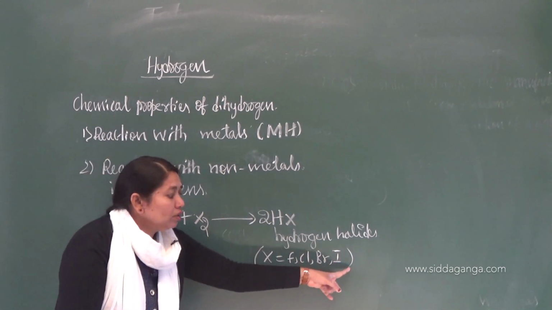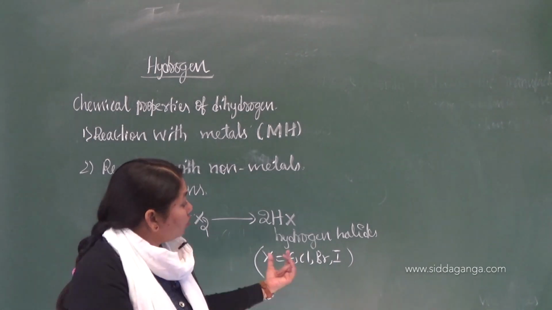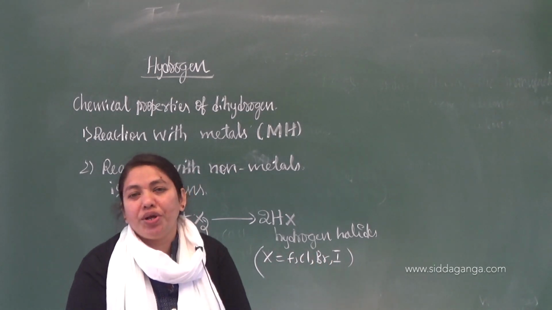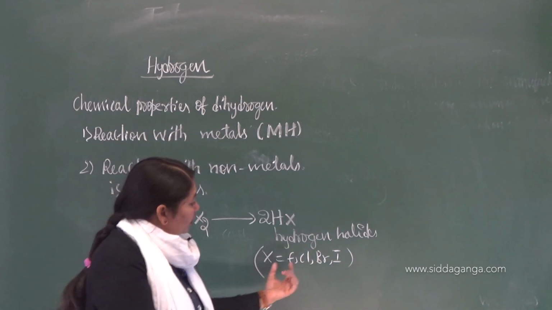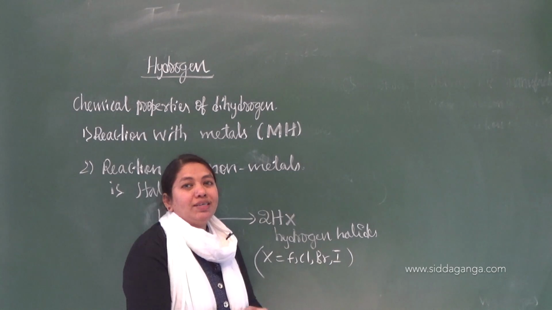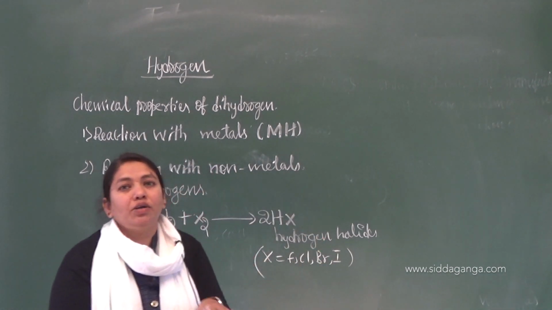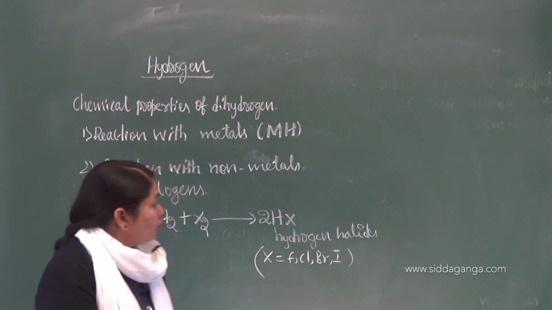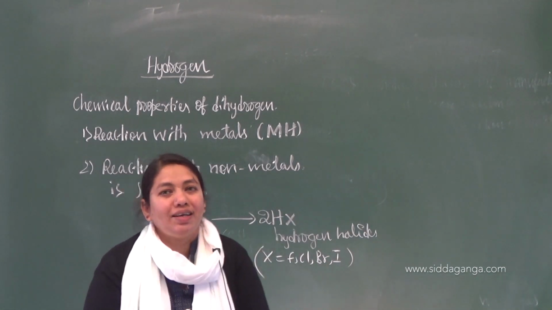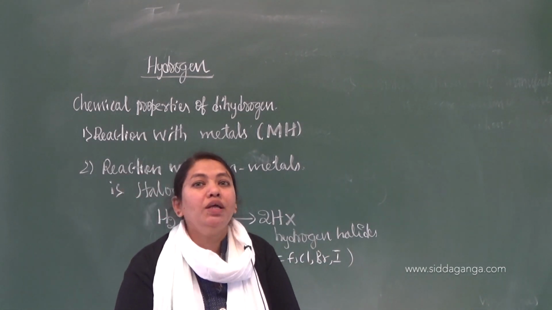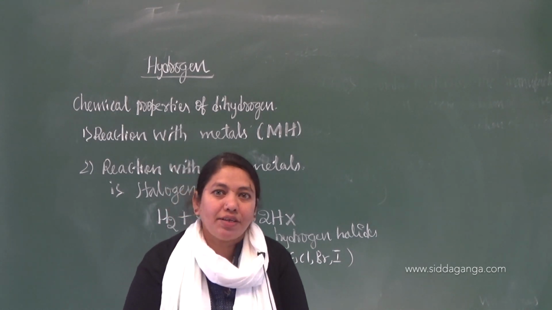If you go down the group, the reactivity decreases because electronegativity decreases. Fluorine is the most electronegative element, so it is highly reactive. But chlorine, bromine, and iodine, which is the least reactive of the halogens because of its lesser electronegativity. So for the reaction between dihydrogen and iodine, you need a catalyst. The reaction takes place only in the presence of a catalyst because iodine is less reactive.